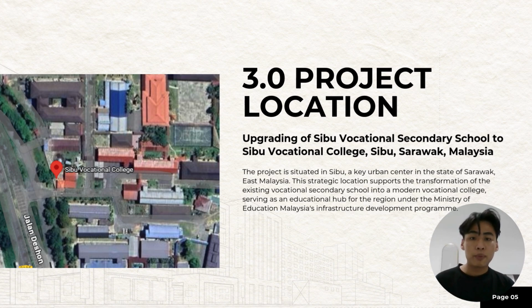So as we know, our project is the upgrading of Sibu Vocational Secondary School to Sibu Vocational College in Sibu, Sarawak, Malaysia. This project is situated at Sibu, an urban key center in the state of Sarawak, East Malaysia. The strategic location supports the transformation of the existing vocational secondary school into a modern vocational college, serving as an education hub for the region under the Ministry of Education Malaysia to develop infrastructure and development programs. This project is conducted at Sibu, Sarawak.